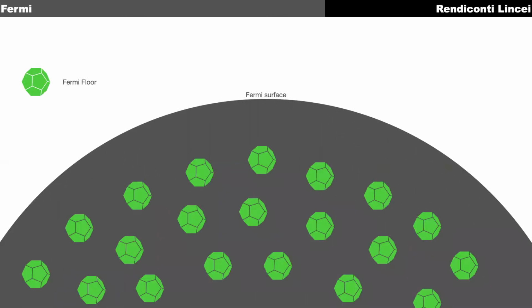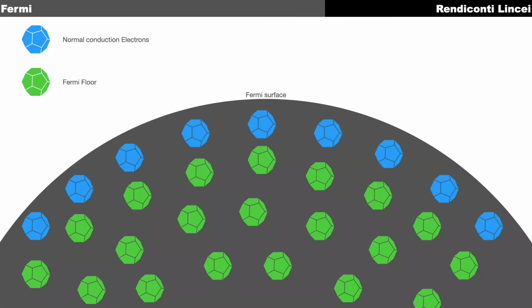At the surface, you'll have the normal conduction electrons, and below the surface is the Fermi floor on which these electrons reside. The electrons in the Fermi floor cannot participate in conduction because they do not have sufficient energy to get excited and come close to the Fermi surface.